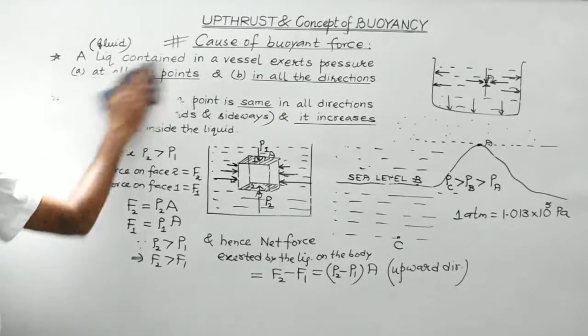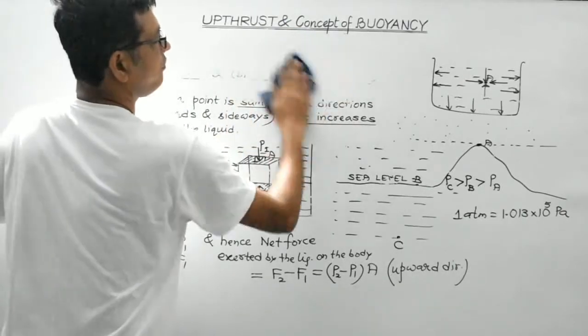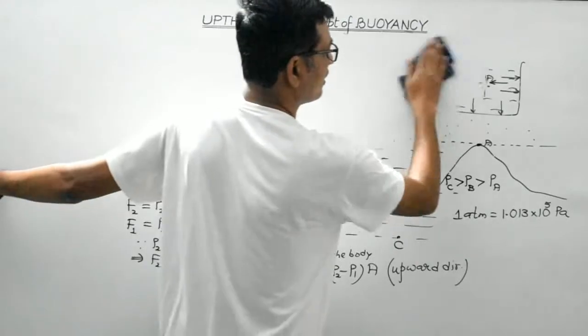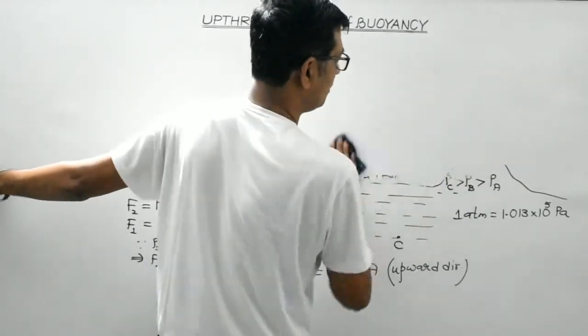Now let us consider the magnitude of the buoyant force. How to measure the buoyant force? There is a mathematical verification of it, but I will restrict myself to only the theoretical part.